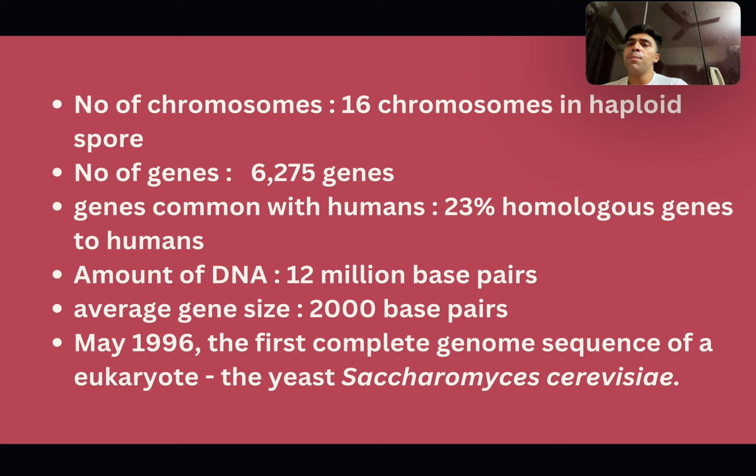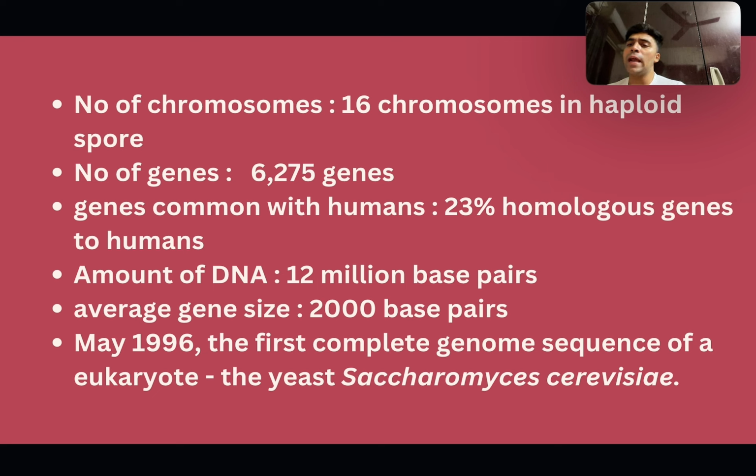This slide is important in context to why this model organism is selected. The number of chromosomes is 16 in a haploid spore. The number of genes is 6,275. Genes common with humans are 3% homologous genes to humans, and the amount of DNA is 12 million base pairs. The 23% is useful in the context of studying gene function, and the average gene size is 2000 base pairs.